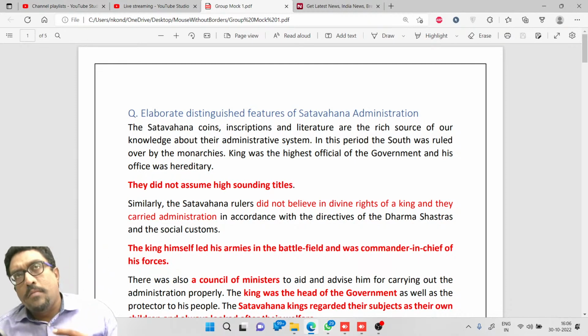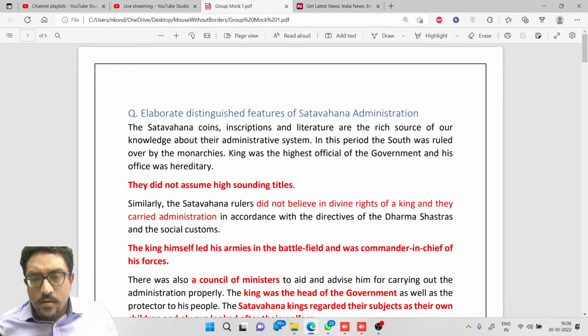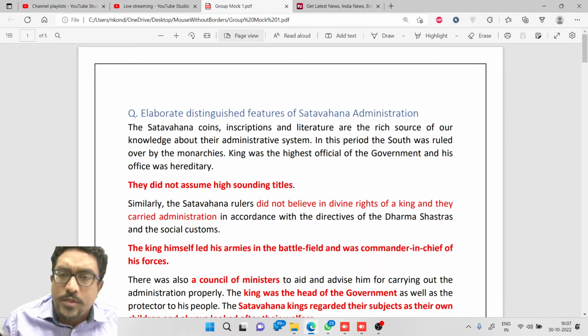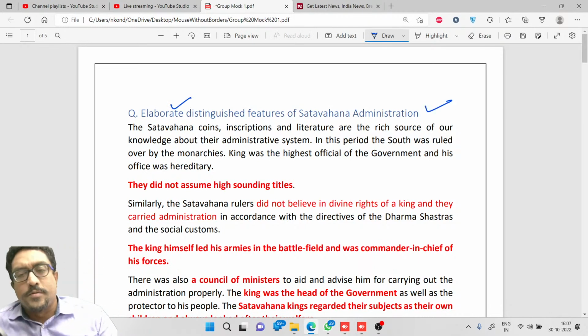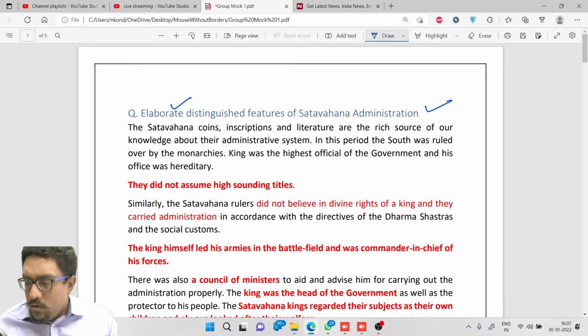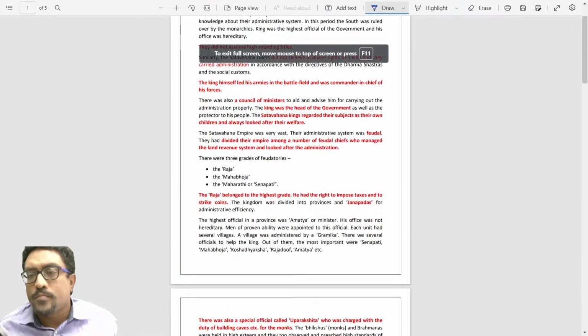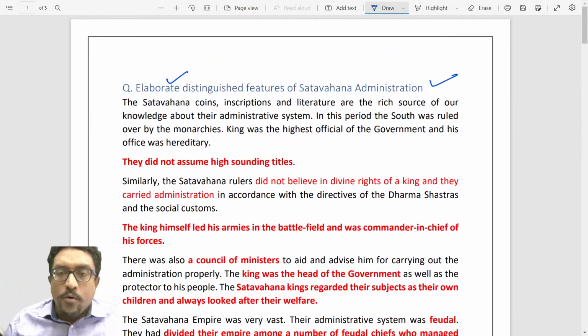Before I can give you a strategy and a plan to approach, let me give you a mock analysis about 3 different questions from Group 1 Indian history. I took a mock question like: elaborate distinguished features of Shatavahana administration. See, there is a golden rule when answering questions like these. There's only one golden rule. Always try to answer what is being asked, not what you know.